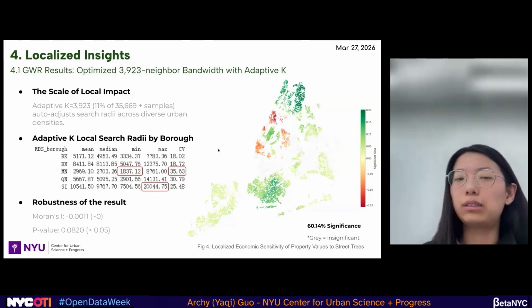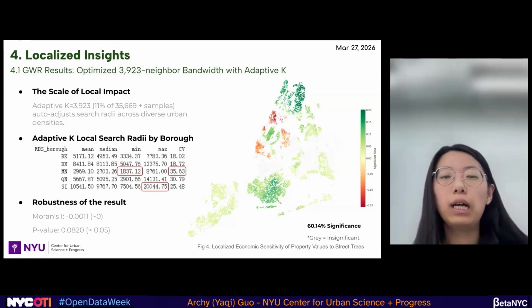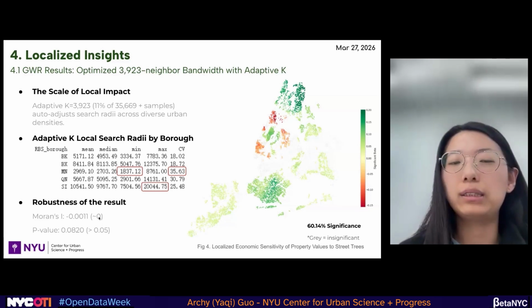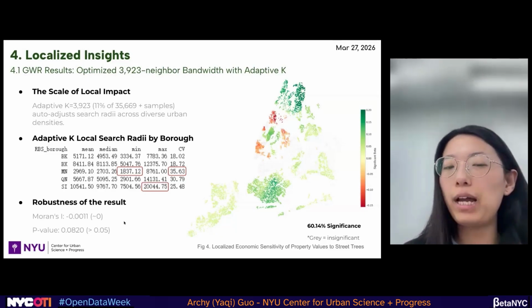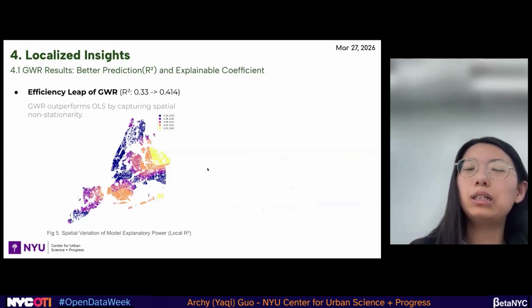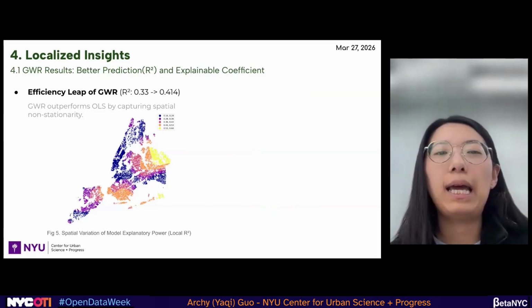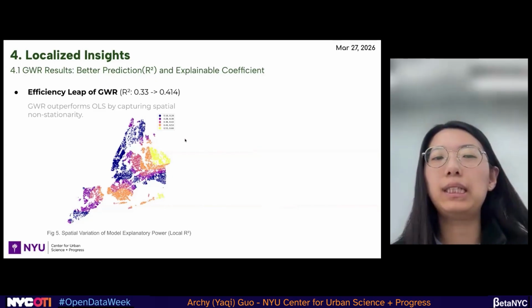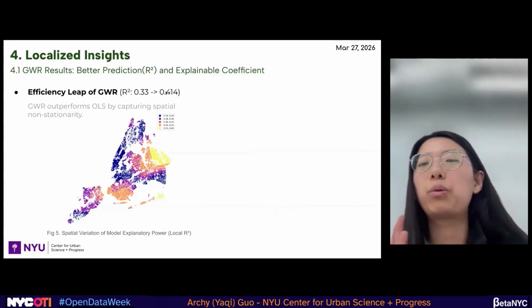And for the last result, we check if it is a good result for us, if it is useful. So we do the robustness check. The Moran's I here is around 0, which is good, and the p-value is over 0.05, which is significant. And as we mentioned earlier, the GWR has some superiority over the OLS. It has better predictions, which means that the R square is better. We can see the efficiency leap here of GWR. It goes from 0.33 to 0.4.